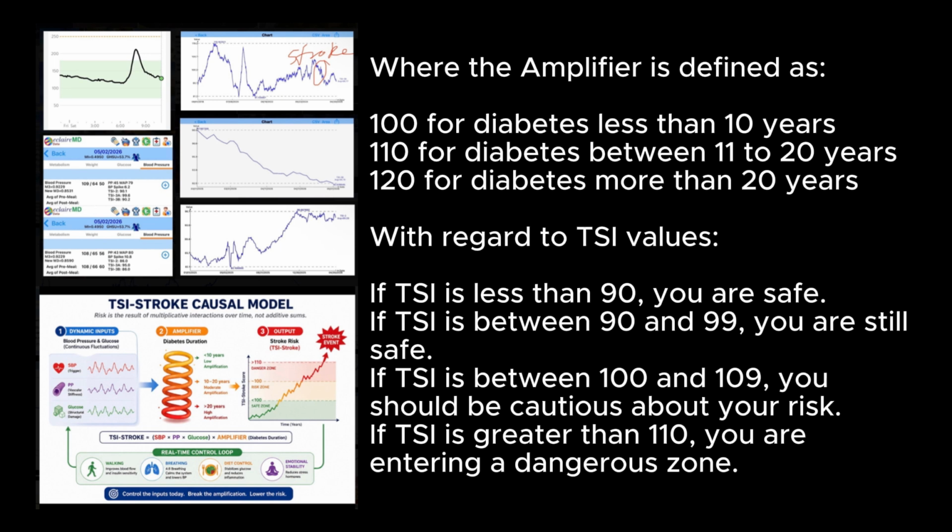If TSI is between 90 and 99, you are still safe. If TSI is between 100 and 109, you should be cautious about your risk. If TSI is greater than 110, you are entering a dangerous zone.